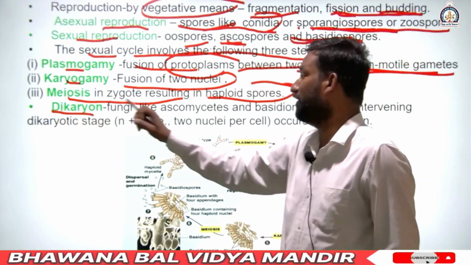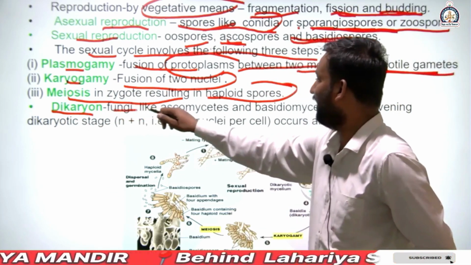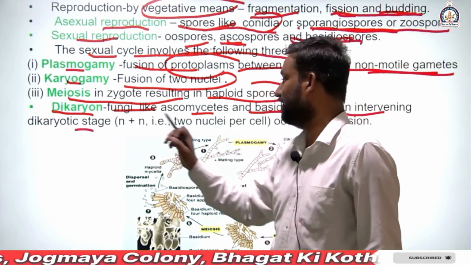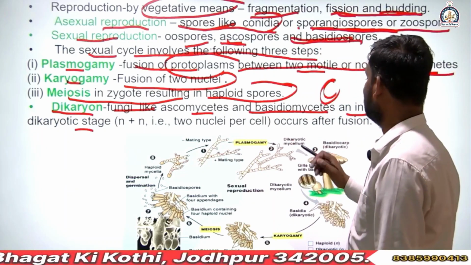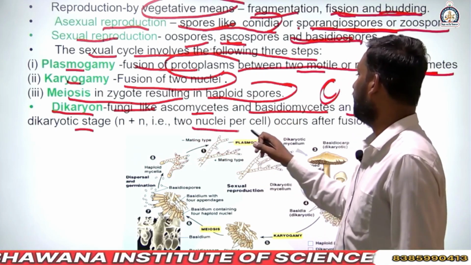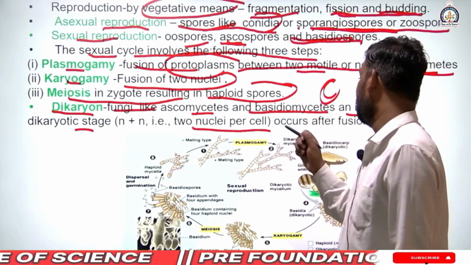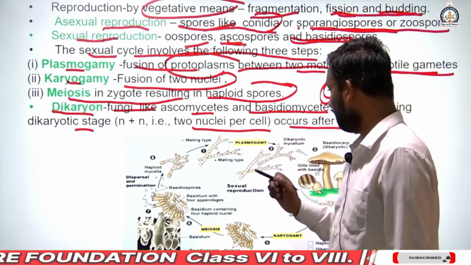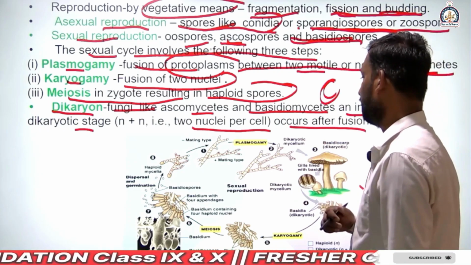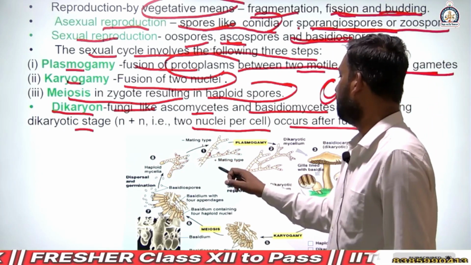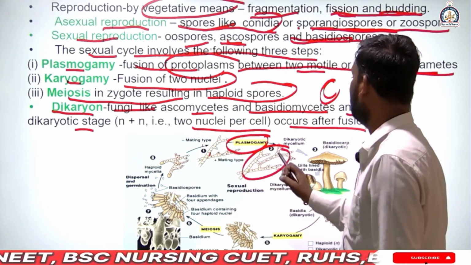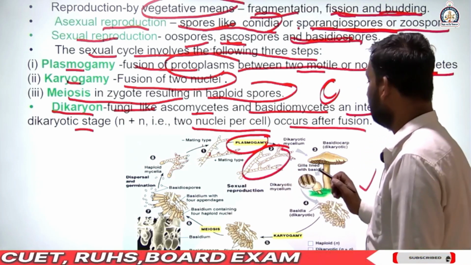Next, dikaryon. Karyon means nucleus. Fungi like Ascomycetes and Basidiomycetes have an intervening dikaryotic stage, meaning two nuclei per cell, which occurs after plasmogamy. A cell has two nuclei. This is a systematic diagrammatic representation of reproduction. First, mating: two hyphae undergo plasmogamy, then a dikaryotic condition is formed, meaning the mycelium contains two nuclei.